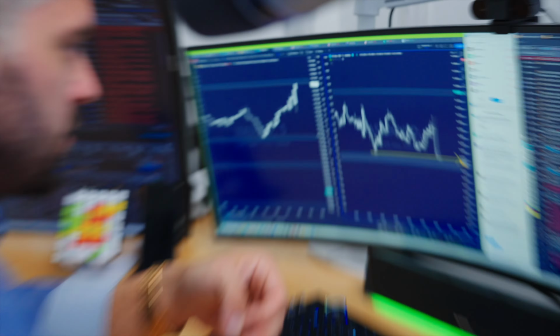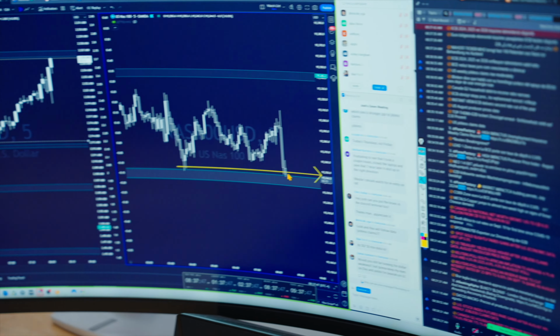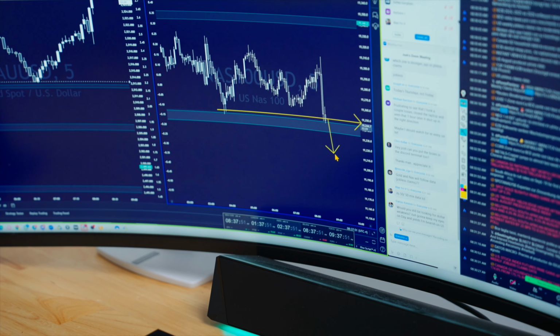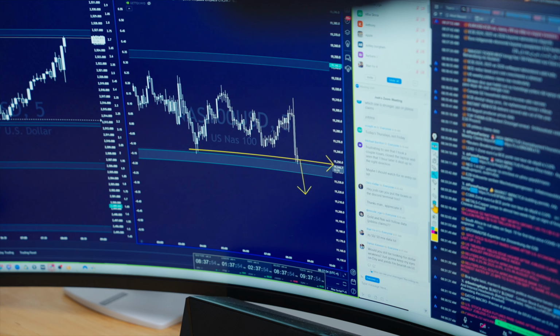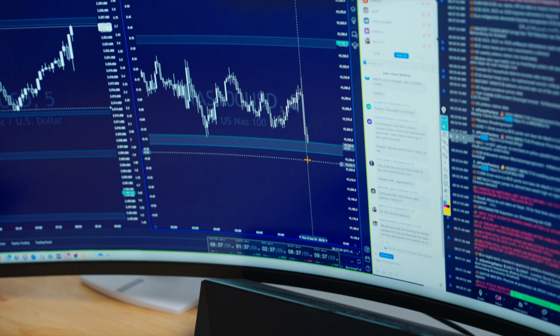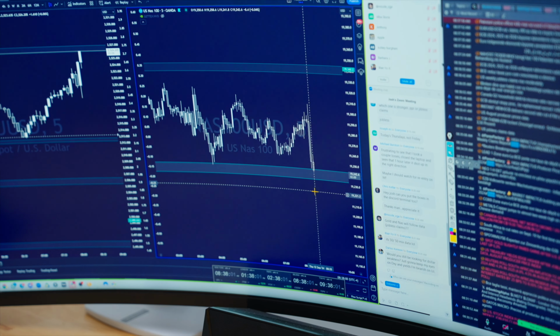So NAS right here, starting to break this zone. I'm not going to say don't take sells if it breaks, completely up to you. I'm just saying I'm not a fan of doing it. I would 100% take these sells if I could justify a risk-off market, which would mean jobless claims need to come out way higher.